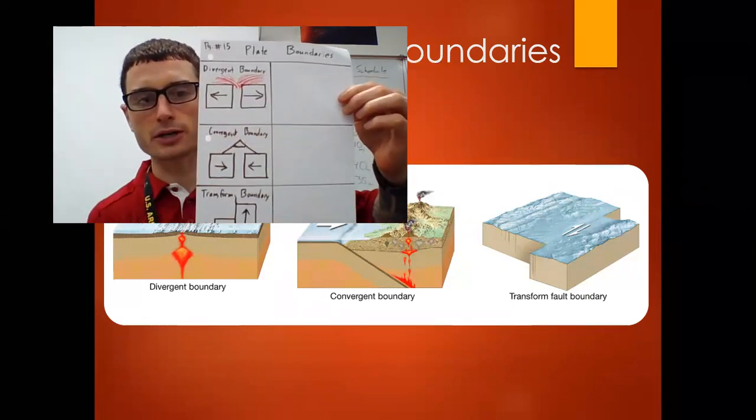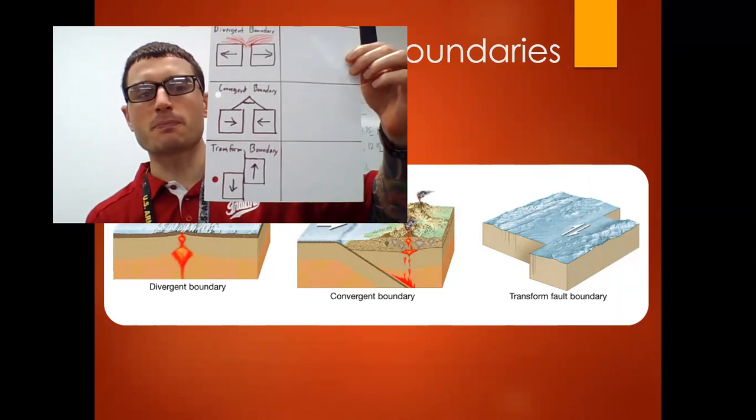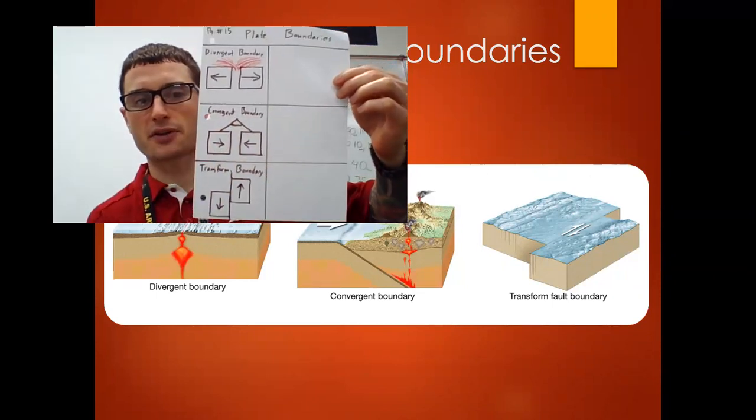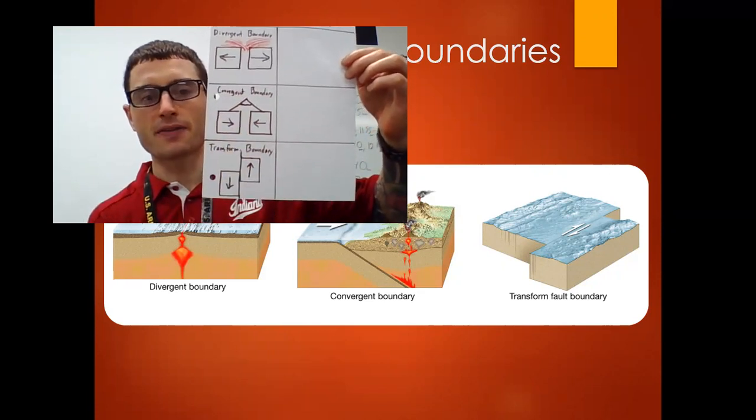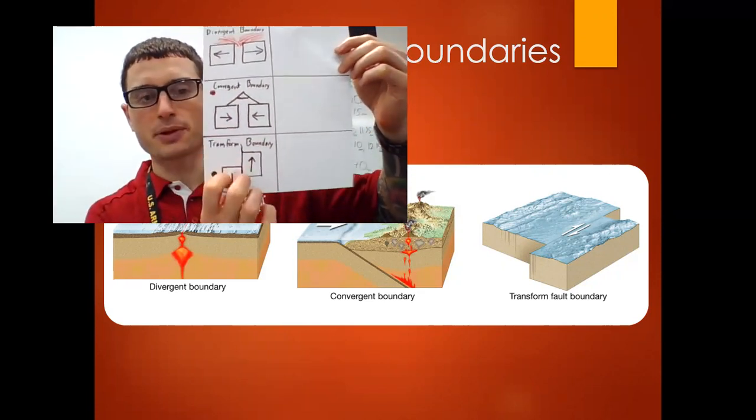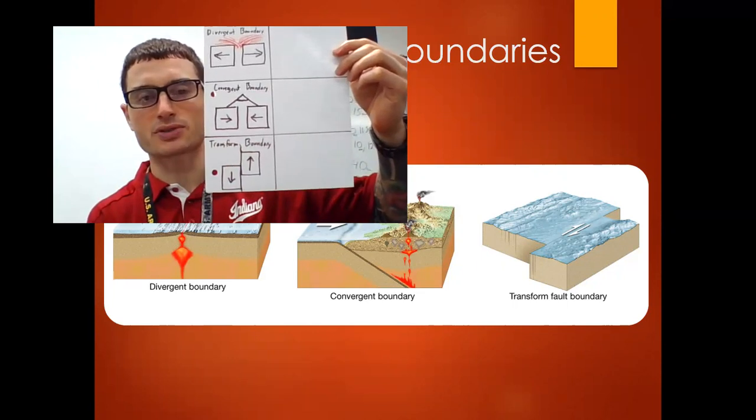Plates are moving apart, okay? Convergent boundary with your 2 boxes, plates moving together. Here I have lava coming out. Here I have a mountain. And then transform boundaries, I have plates moving side to side horizontally, okay?